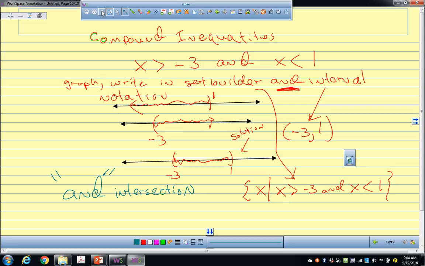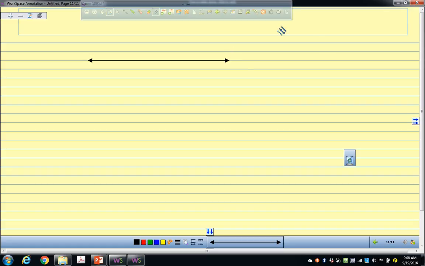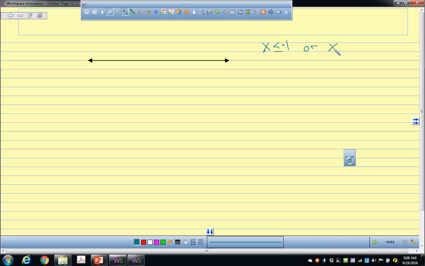So the next one, hopefully we'll have some time to practice. So the next one, whoops, what did I just do? Let's get a new piece of paper. There we go. So the next one involves or, okay? And so the next one says x is less than or equal to negative 1, or x is greater than 2. How would I graph that on a number line? Let's just see if we could graph it straight ahead.